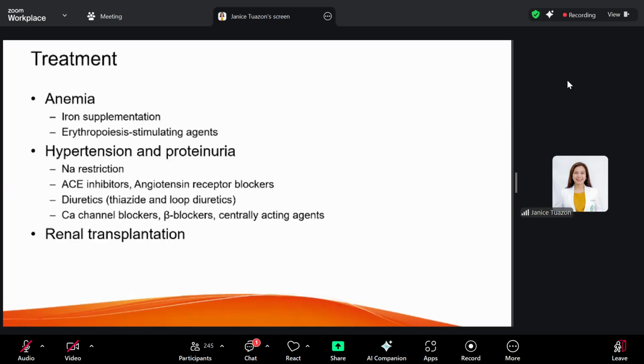How about anemia? Anemia is due to inadequate erythropoietin production. Also, if your patient has uremia, it decreases the erythrocyte survival. So overall, there is anemia or decreased RBCs. We have to give iron supplementation and erythropoiesis stimulating agents.